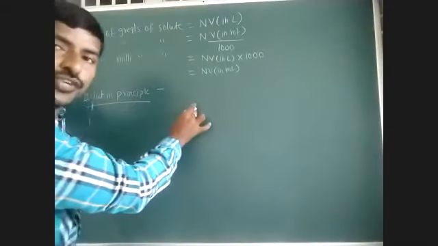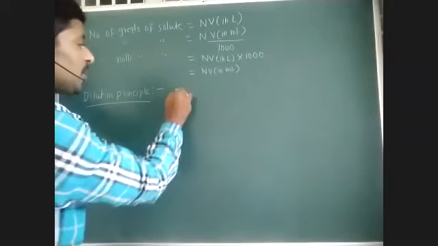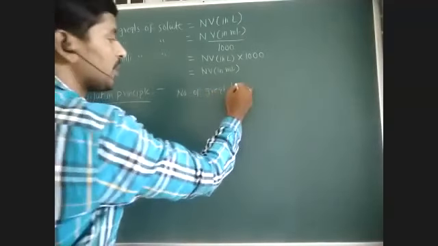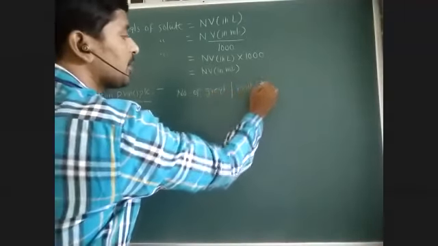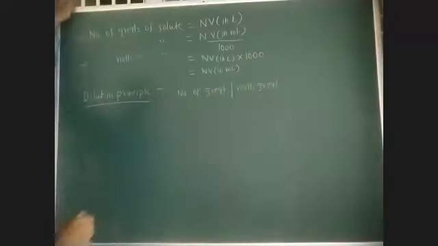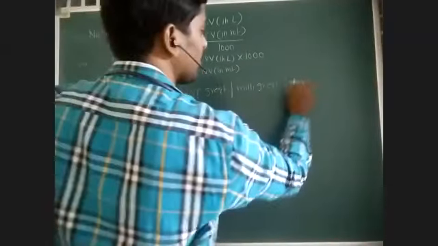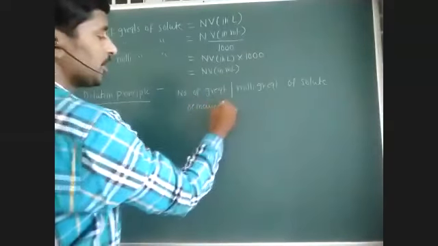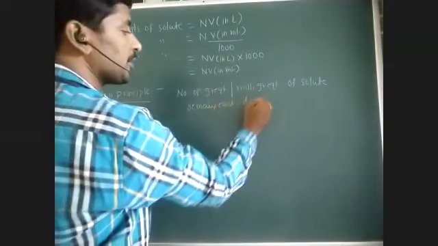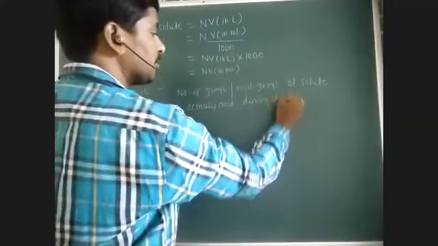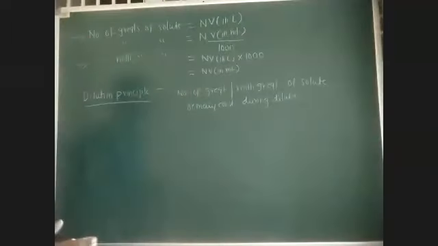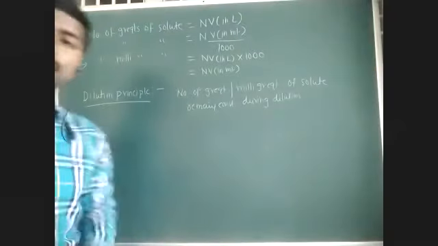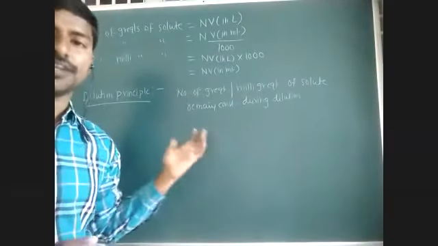So number of gram equivalents or milligram equivalents of solute remains constant during dilution, as there is no change in the amount of solute by adding solvent.